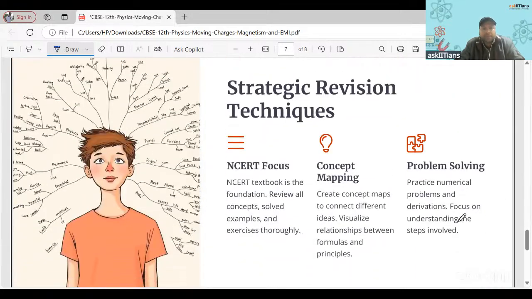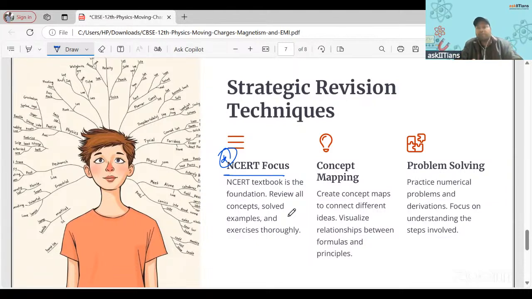Then let me tell you the strategic revision techniques. You should have entire focus on the NCERT. I tell you these techniques in every presentation. NCERT focus is very important. You should not deviate now to other books. Review all the concepts, and solved examples from NCERT are very important. Instead of going for other books or other mock tests, do the solved examples thoroughly.